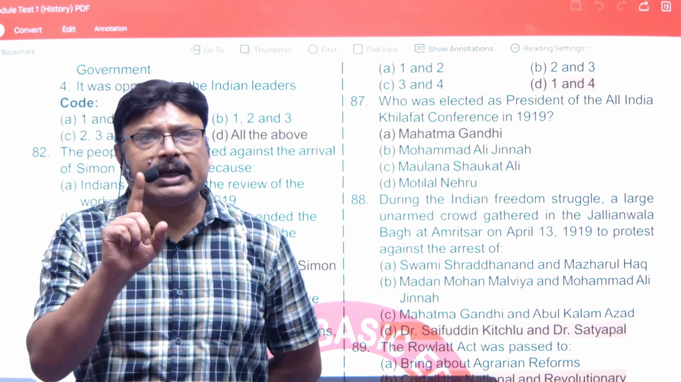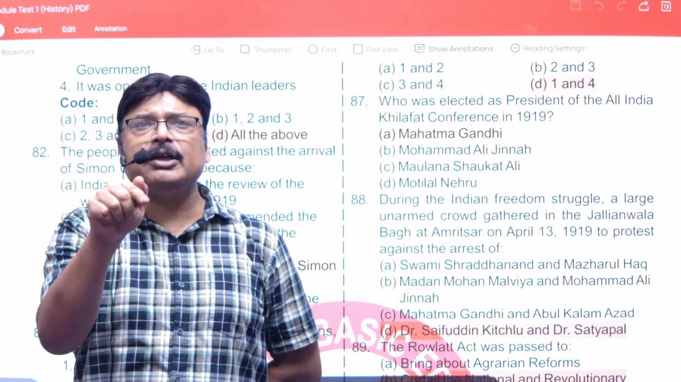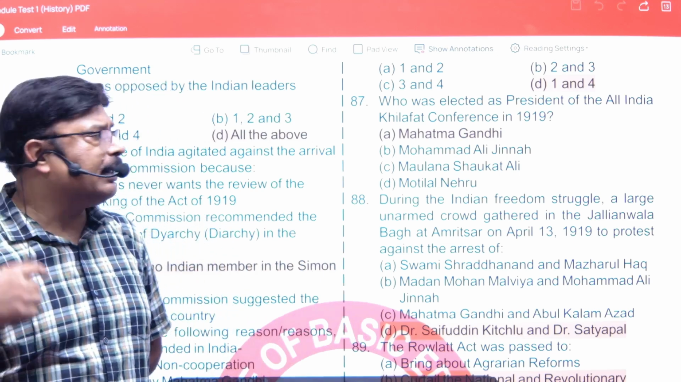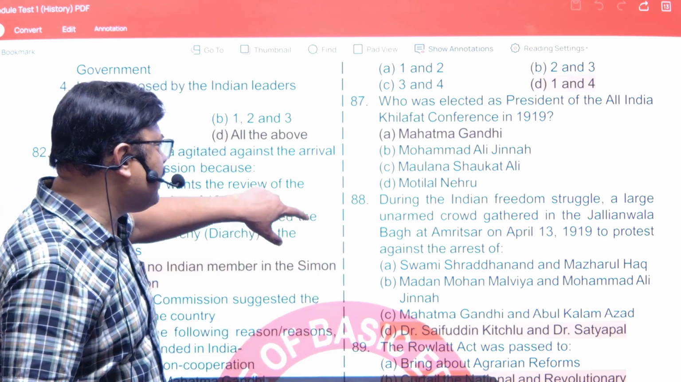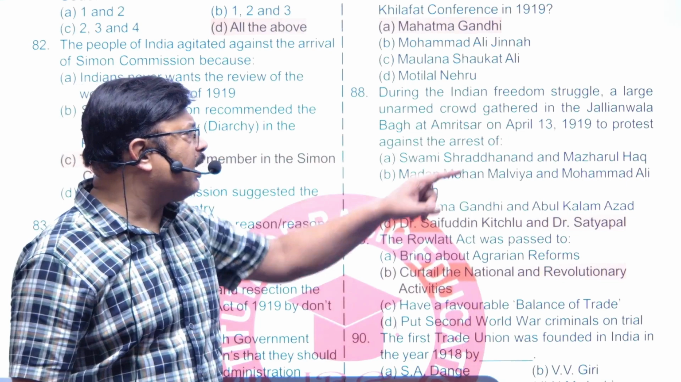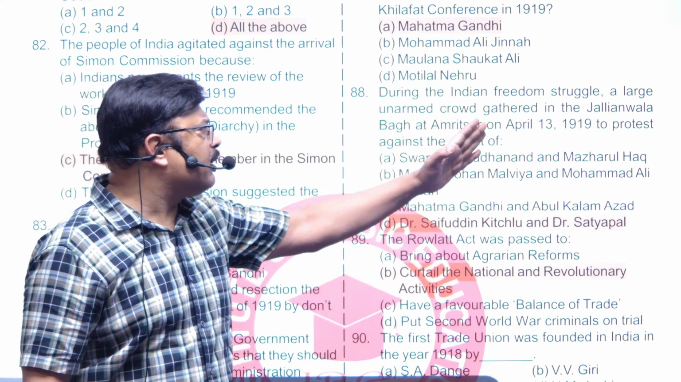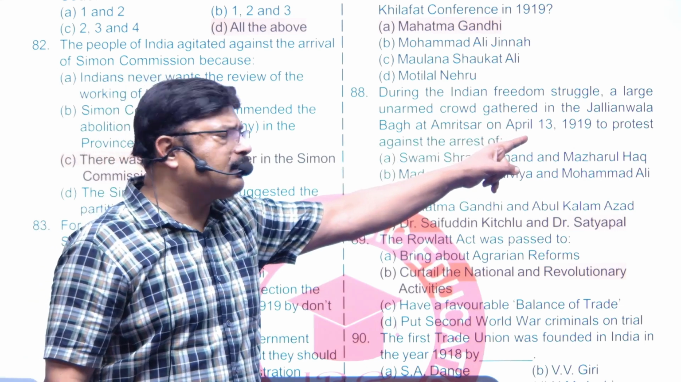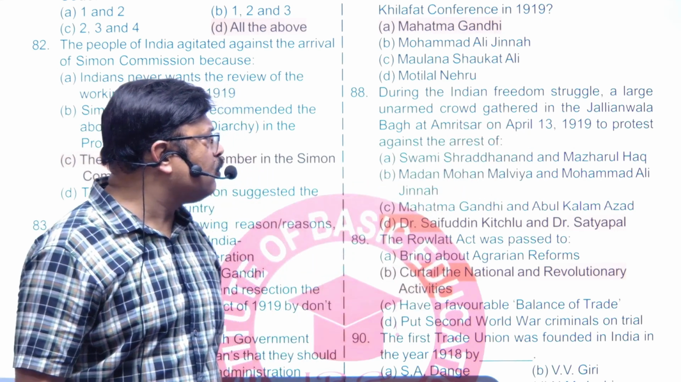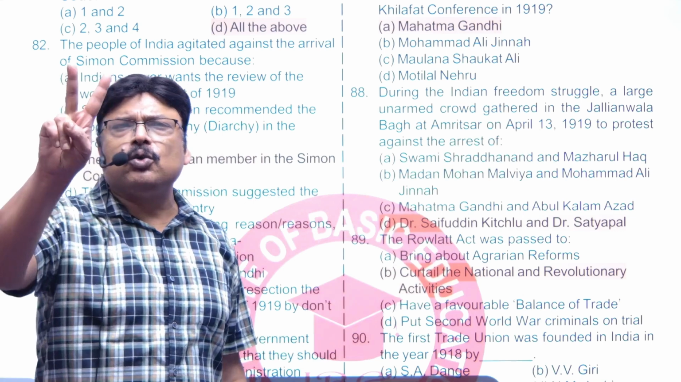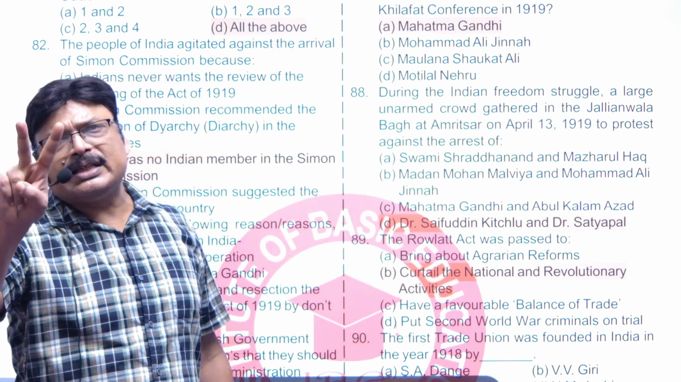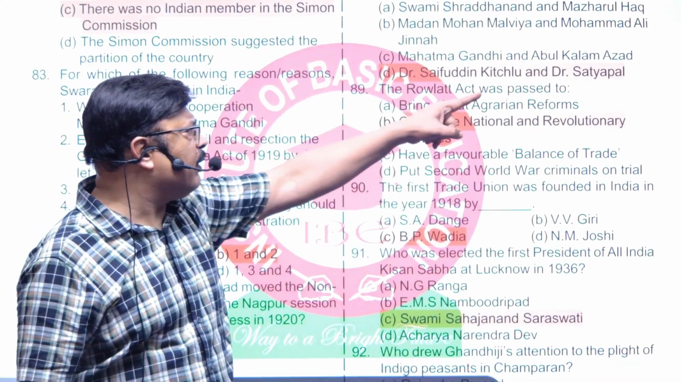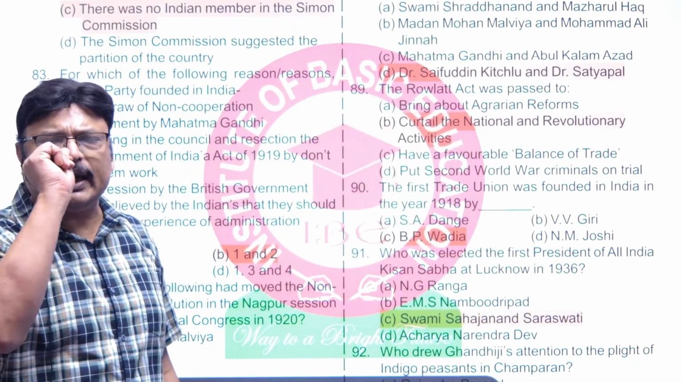But it is not committee, it is conference, and it was presided by Mahatma Gandhi. The answer is Mahatma Gandhi. Question number 88. During the Indian freedom struggle, a large unarmed crowd gathered in the Jallianwala Bagh at Amritsar on April 13, 1919 to protest against the arrest of two senior Congress leaders. Saifuddin Kitchlew and Dr. Satyapal is the correct answer.